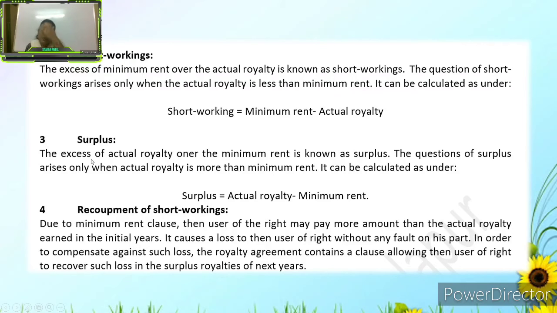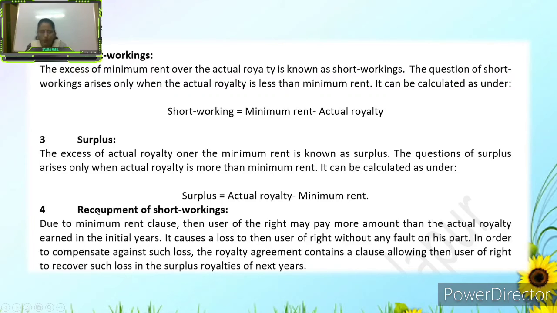The next is the surplus. The excess of actual royalty over the minimum rent is known as the surplus. The question of surplus arises only when actual royalty is more than the minimum rent. Here, surplus is equal to actual royalty minus minimum rent.